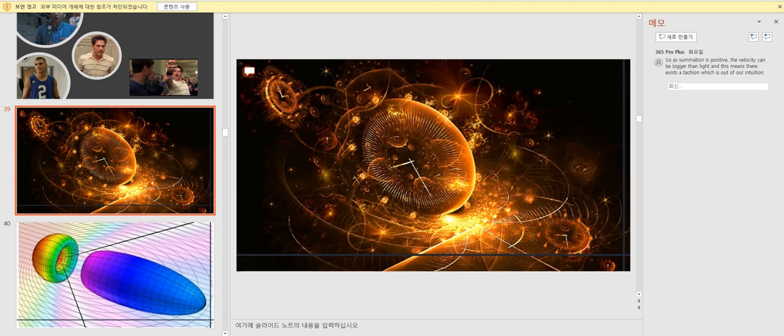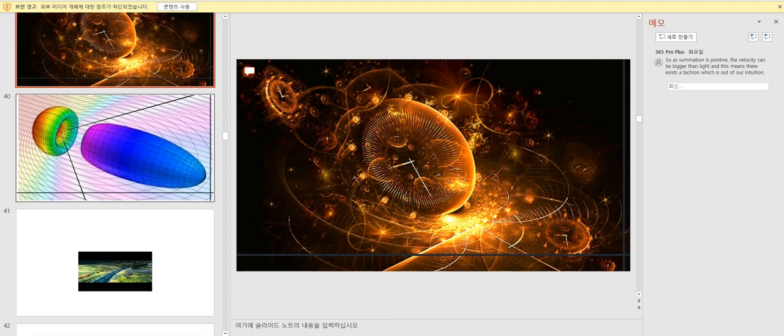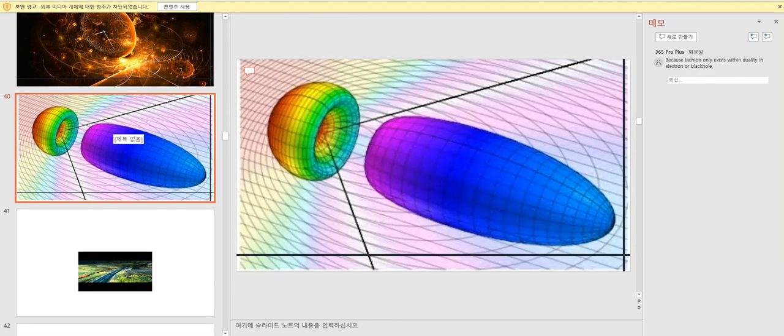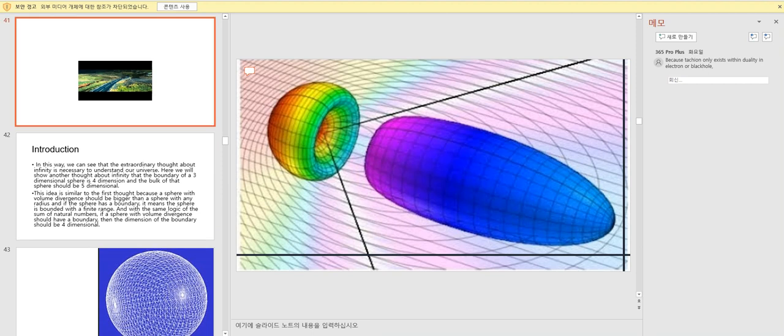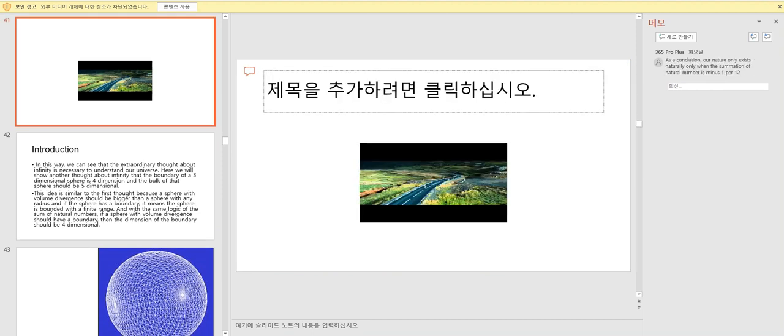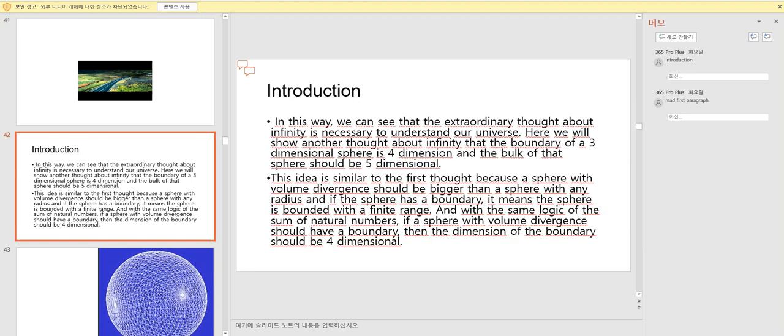So, if the summation is positive, the velocity can be bigger than light, and this means there exists a tachyon, which is out of our intuition, because a tachyon only exists with duality in an electron or black hole. As a conclusion, our nature exists naturally only when the summation of natural numbers is -1/12. In this way, we can see that extraordinary thought about infinity is necessary to understand our universe.